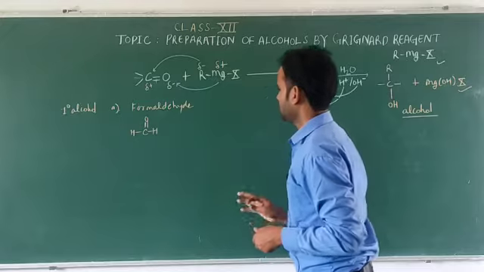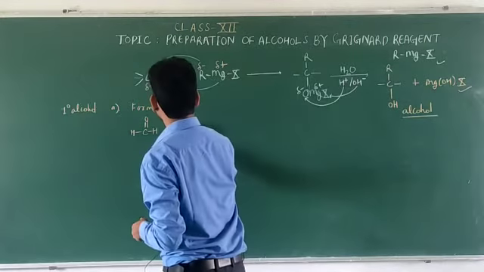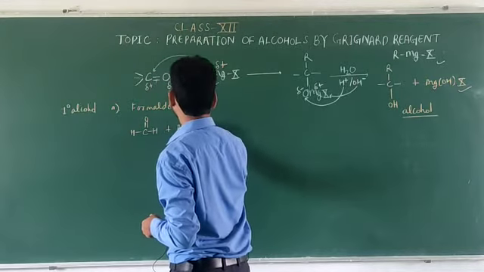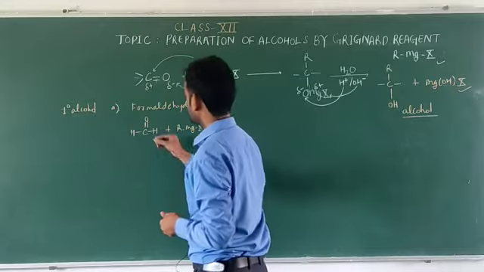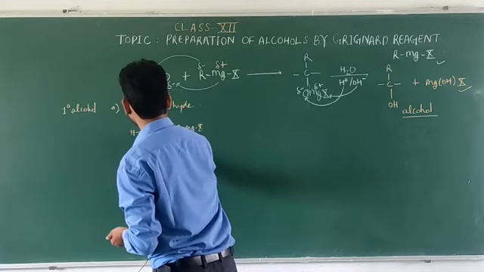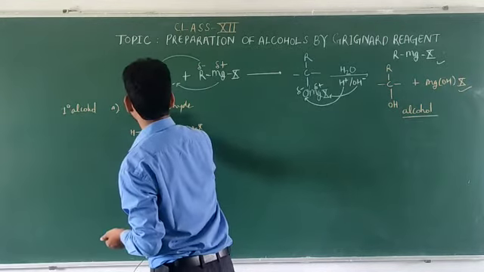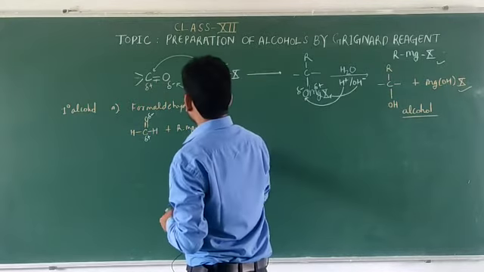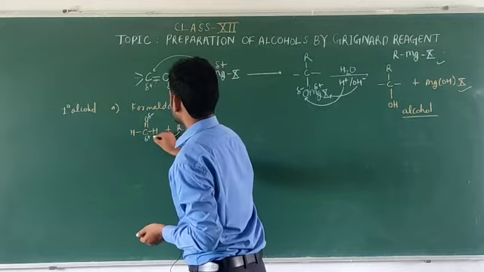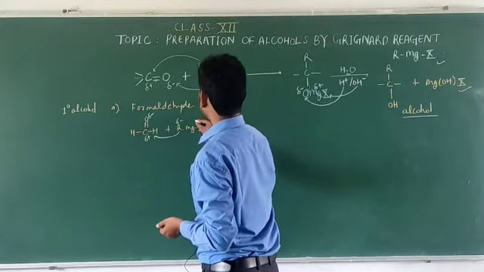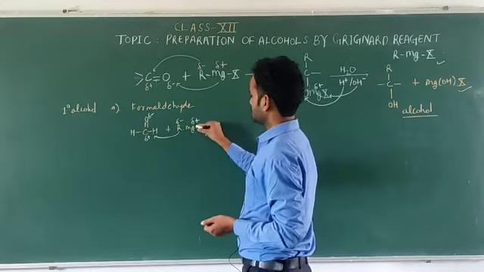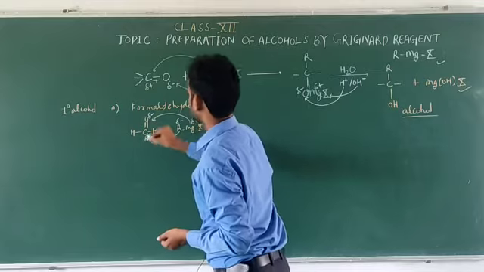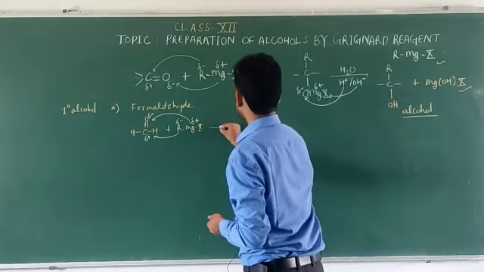After treating it with RMgX, this carbon is electropositive and this oxygen is electronegative. So R will attach to this carbon and MgX will attach to this oxygen.